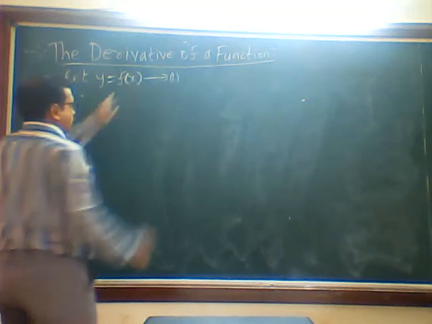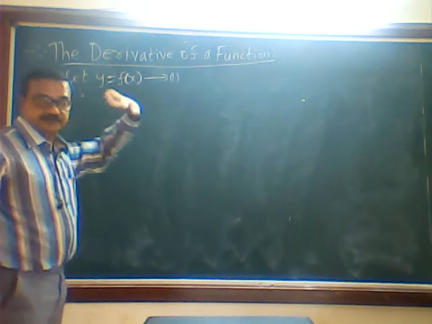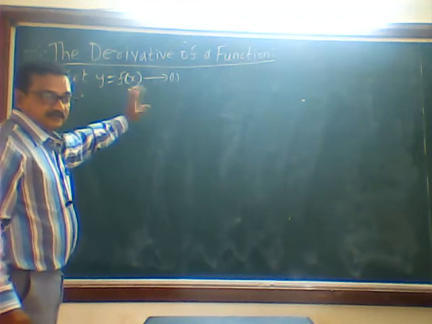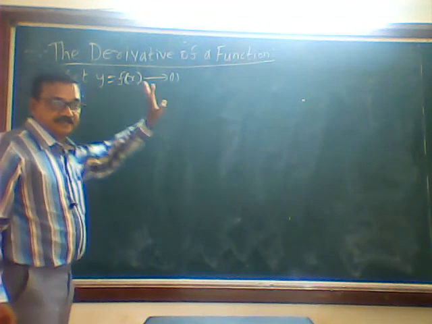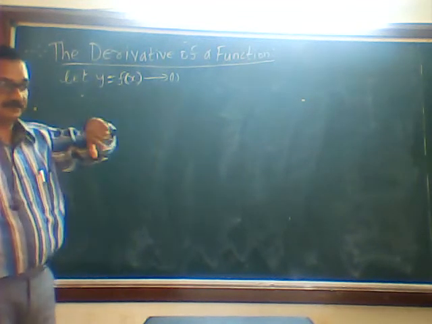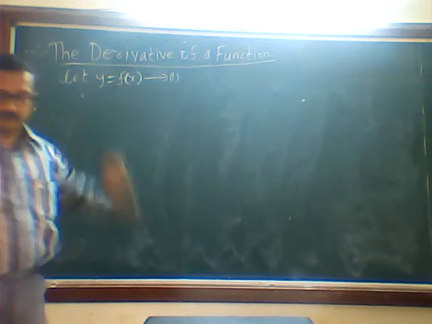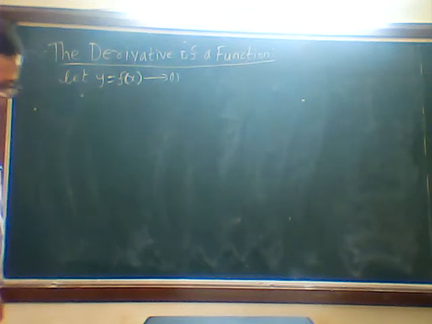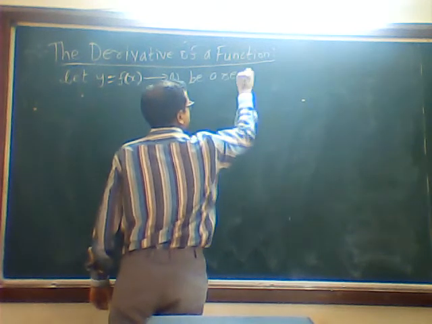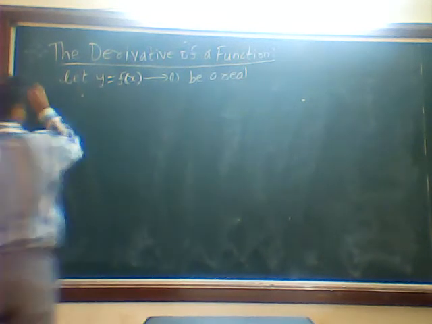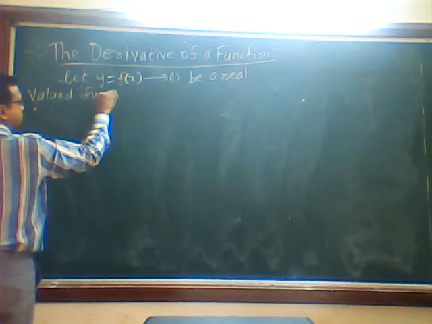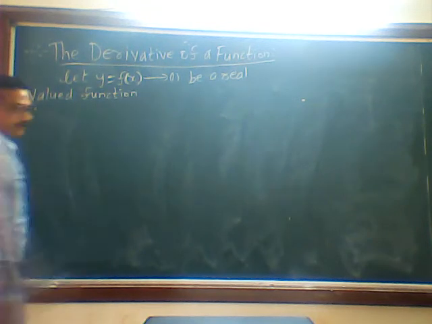Sir is saying f of x, but is writing f in bracket x. That is only called as f of, not o f x. Got it? Let y is equal to f of x be a real valued function.